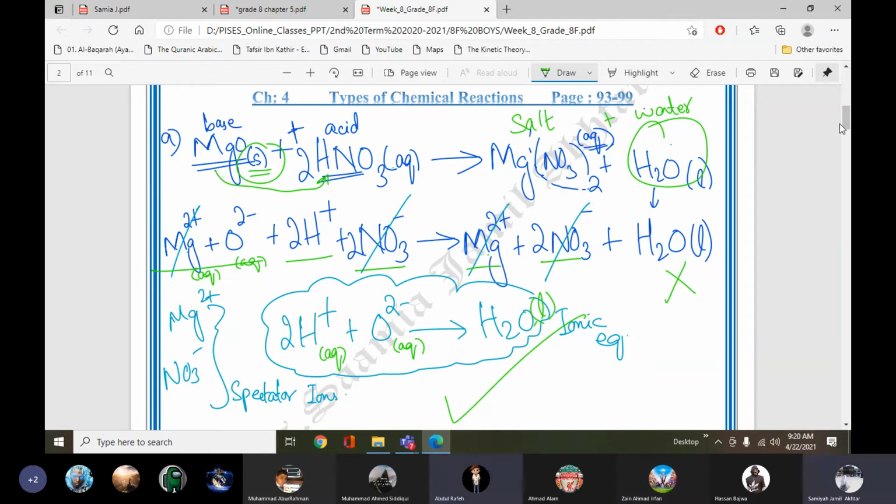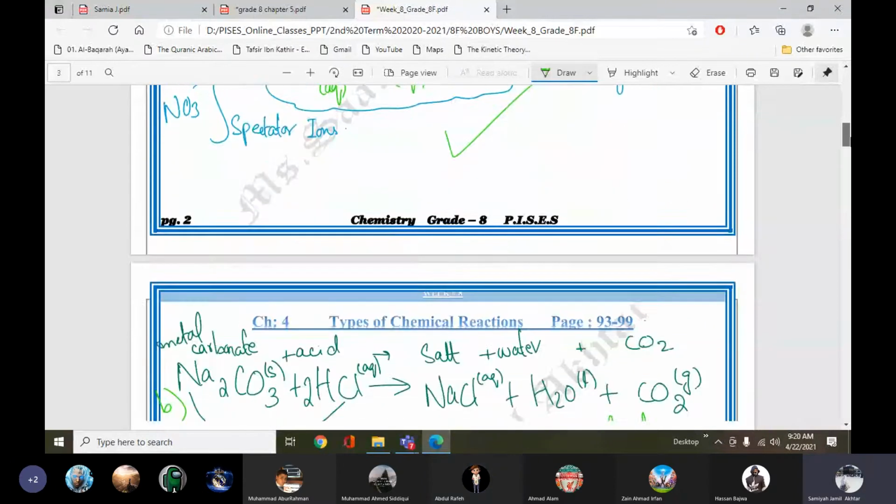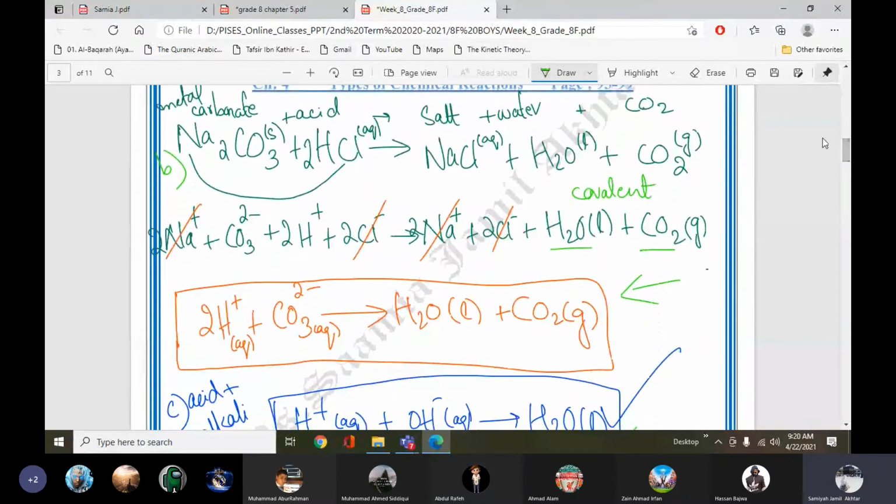Okay. Now part B of this question is sodium carbonate reacting with HCl, hydrochloric acid. Sodium carbonate is a metal carbonate, so obviously metal is present. The metal will take hydrogen's place here, so it will form sodium chloride plus water plus carbon dioxide because of this carbonate.